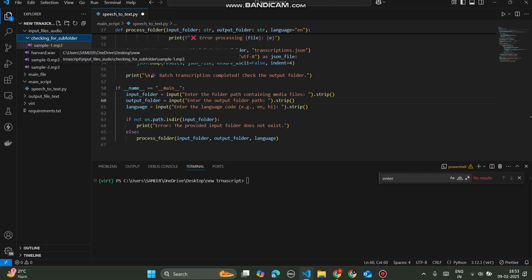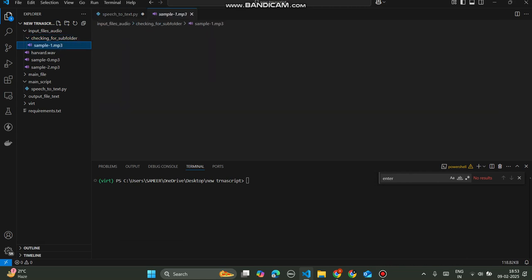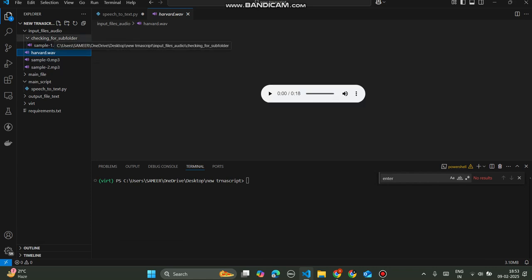The additional functionality that I've included is that it can convert many formats of data, for example MP3, WAV, and other files. It also checks the subfolders for the conversion. So let's see, here we have some files, some of them are MP3 and one is in WAV format.